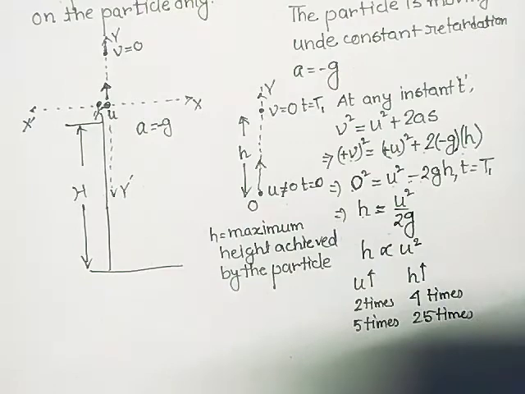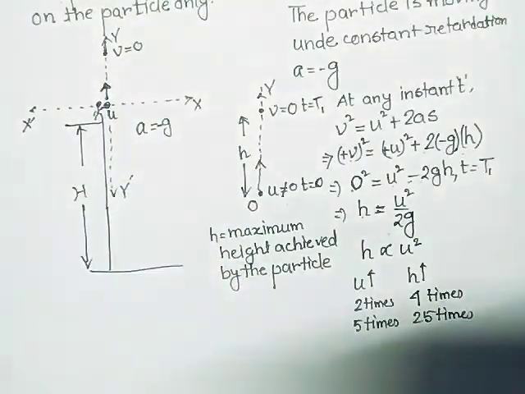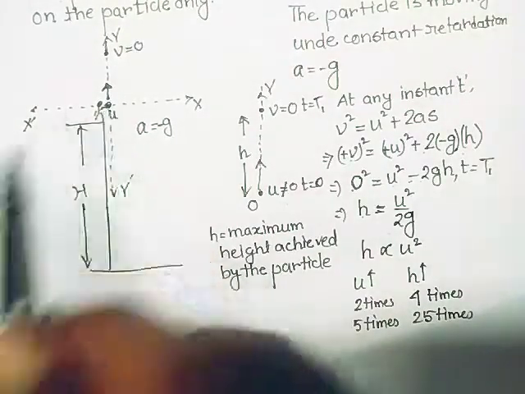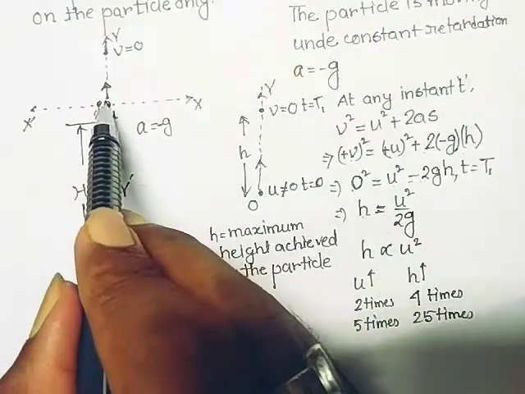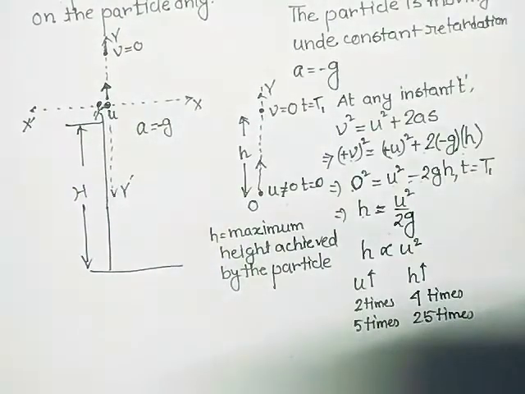Now the question is, when the particle is at here, and when the particle is thrown from here, in both of the cases and at each and every point when it is moving upward, the gravitational pull is acting on it.